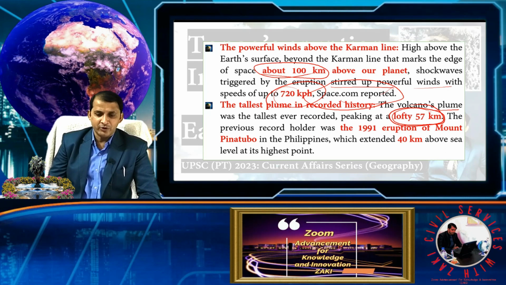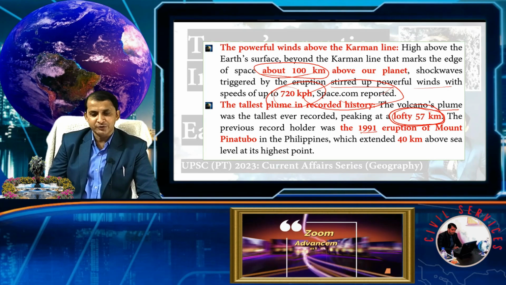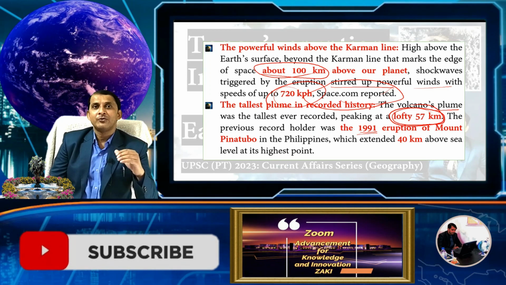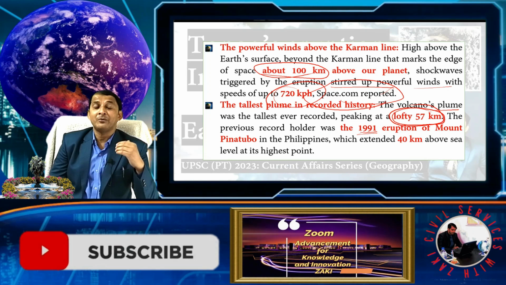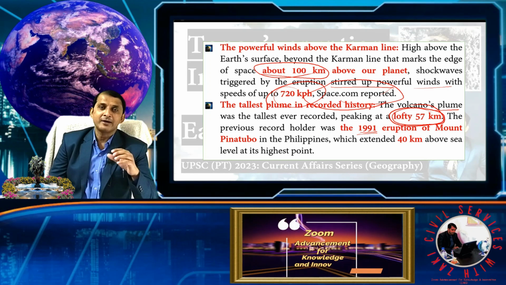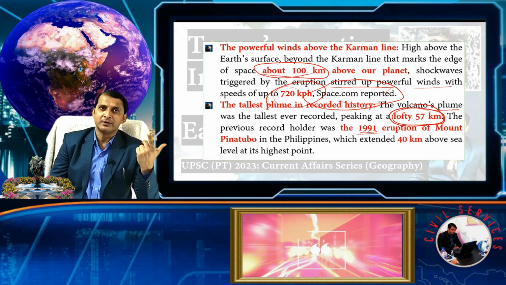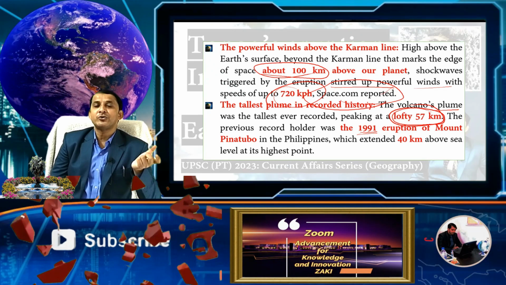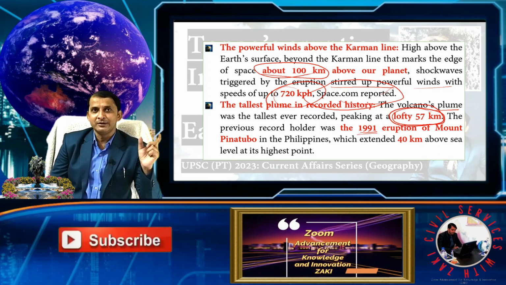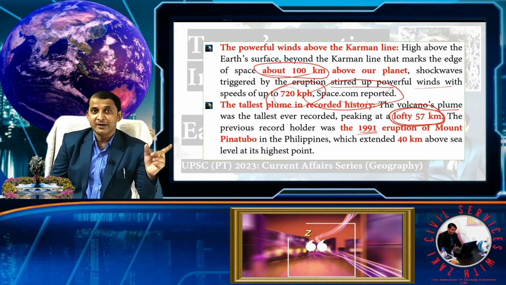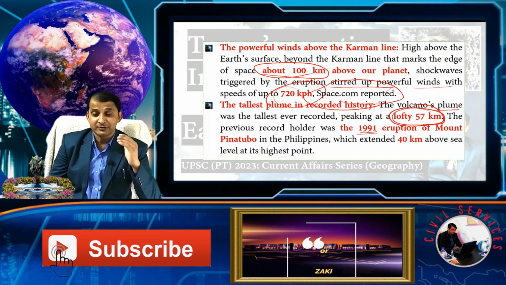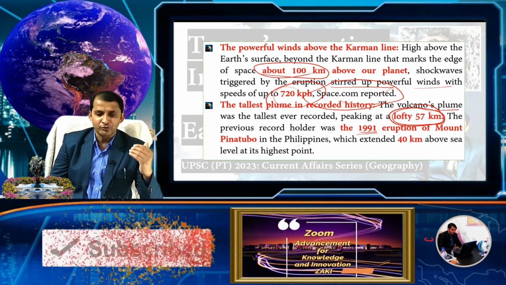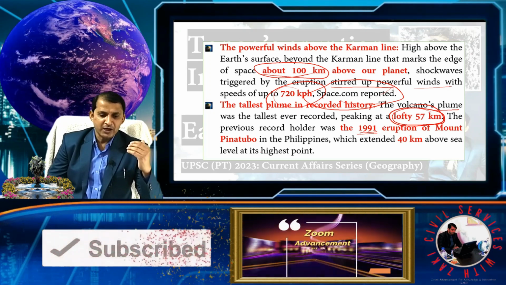Also you should know the previous record holder, like who set foot on the moon first, Neil Armstrong, and second, Edwin Aldrin. Similarly, know this Tonga eruption and also Mount Pinatubo.